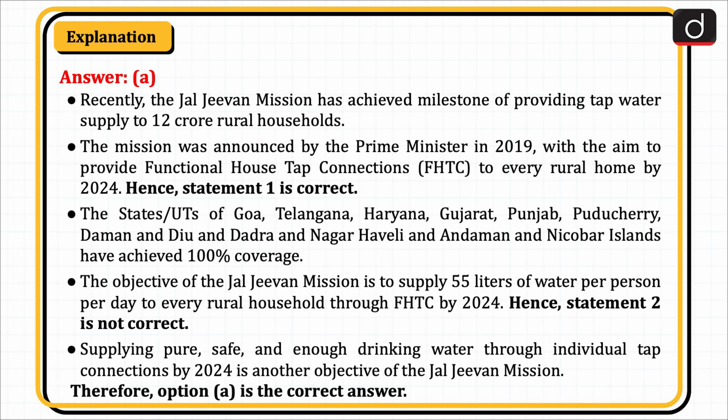The objective of the Jal Jeevan Mission is to supply 55 liters of water per person per day to every rural household through FHTC by 2024. Hence, statement 2 is not correct. Supplying pure, safe and enough drinking water through individual tap connections by 2024 is another objective of the Jal Jeevan Mission. Therefore, option A is the correct answer.